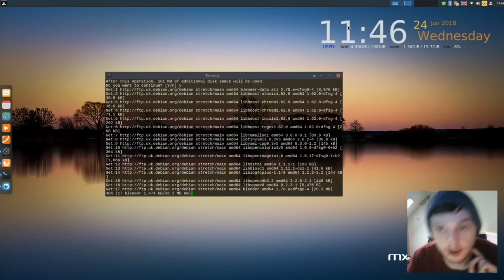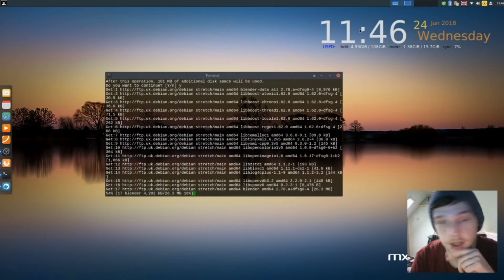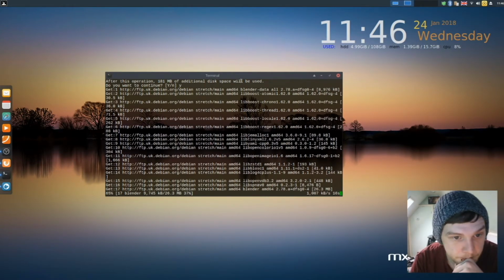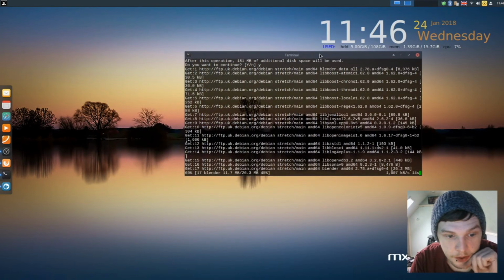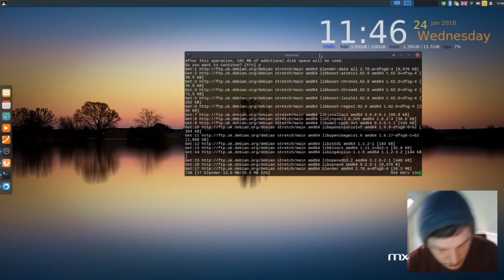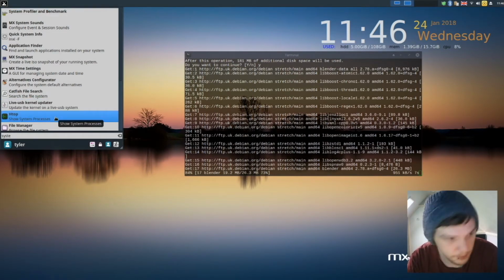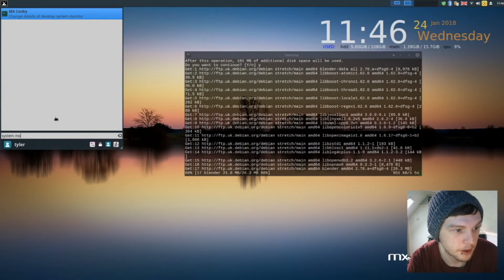You've got a nice conky desktop widget in your top right there, which shows you sort of your system usage, time and date. And also the system monitor. And do they just use HTOP? See if they've got a different one. Yes, they just use HTOP.